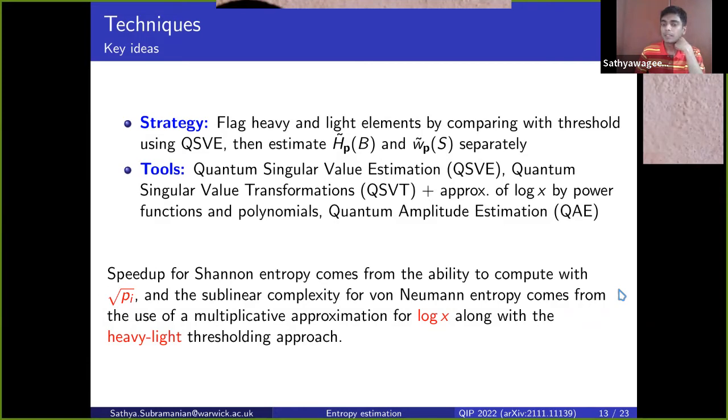And the sublinear complexity for von Neumann entropy depends on the fact that we're using the multiplicative approximation for the logarithm, and of course, the heavy-light thresholding approach that is built into the classical estimator.